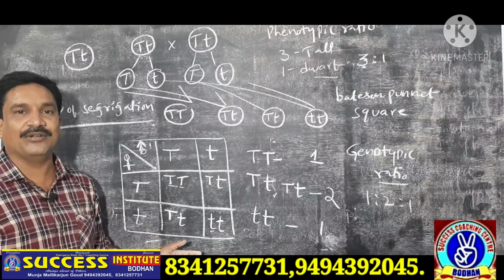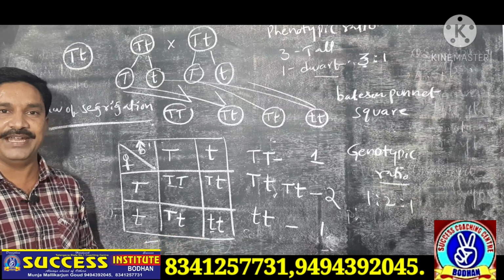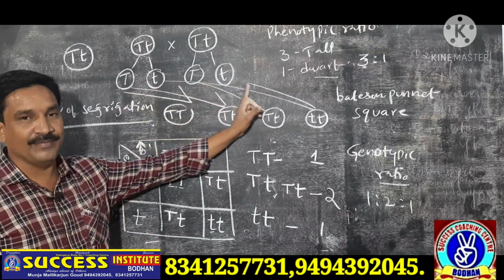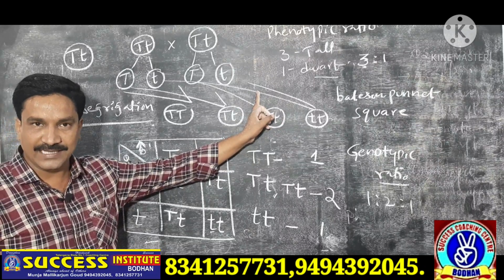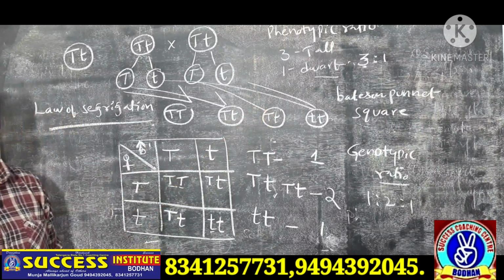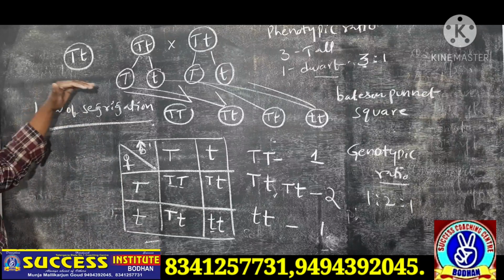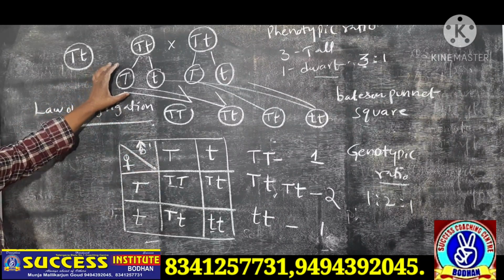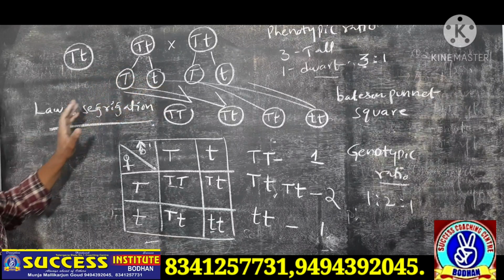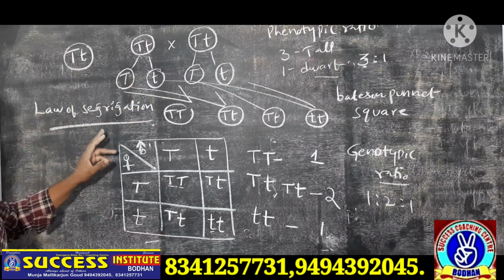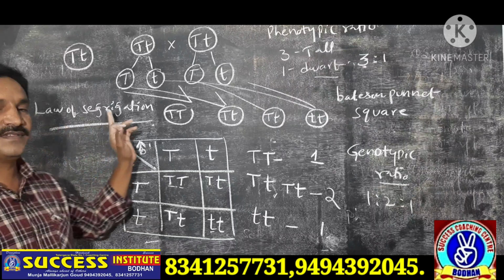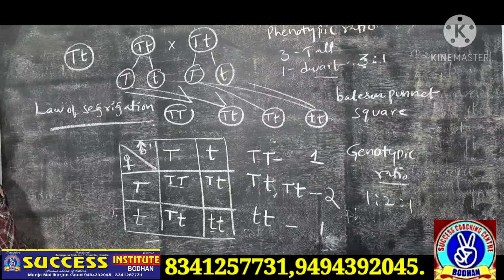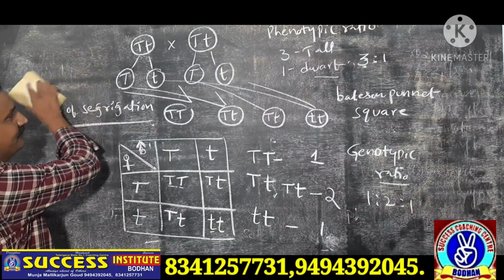They segregate into gametes, they divide into gametes. At the time of F2 formation, the gametes divide or segregate, because the monohybrid cross is also known as the law of segregation. It explains the law of segregation. This is the monohybrid cross.